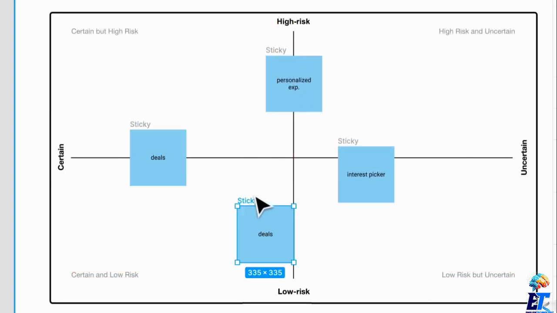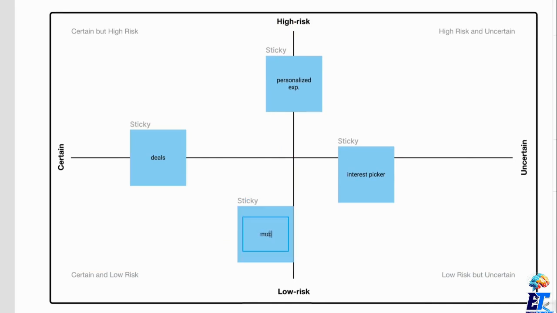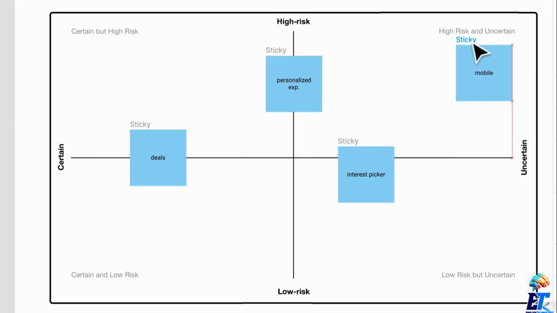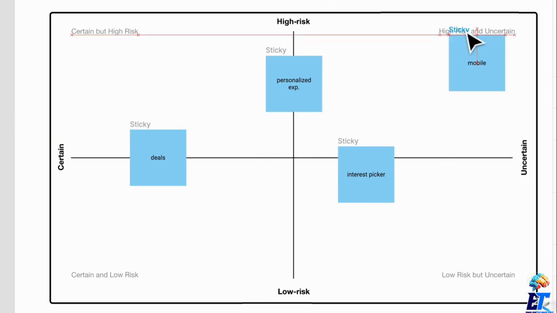Another one. Let's take another one. We are assuming that all users want to be on mobile since this is the mobile app. Now, this is a high risk, and we're definitely uncertain of this. We don't know the type of user. We don't know if they're primarily mobile users.